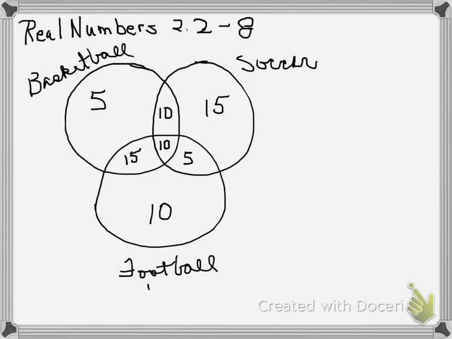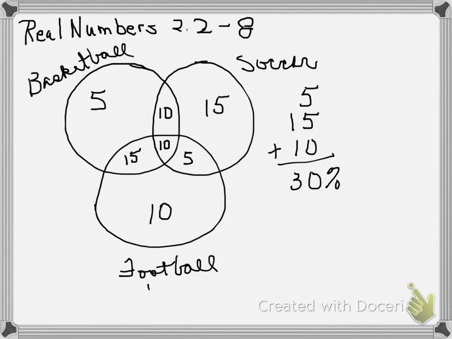So now we have 40% liking basketball, 40% liking soccer, and 40% liking football. 20% liking basketball and soccer, 15% liking soccer and football, 25% liking basketball and football, 10% liking all three. All right, now my question. What percentage like only one sport? Well, 5 only like basketball, 15 only like soccer, 10 only like football. So adding those, I find that 30% only like one sport.